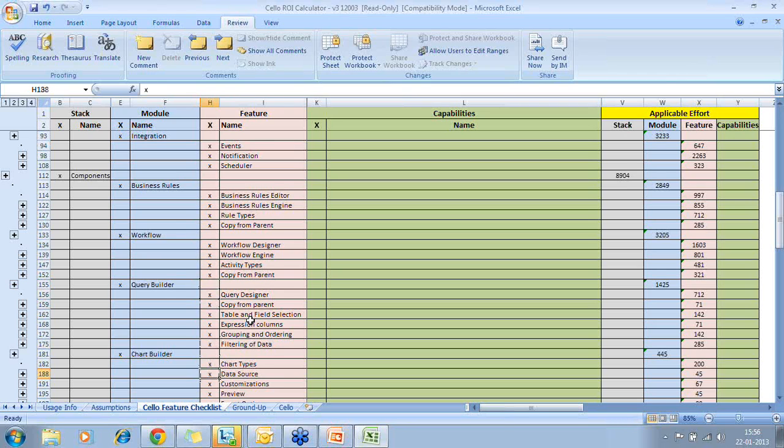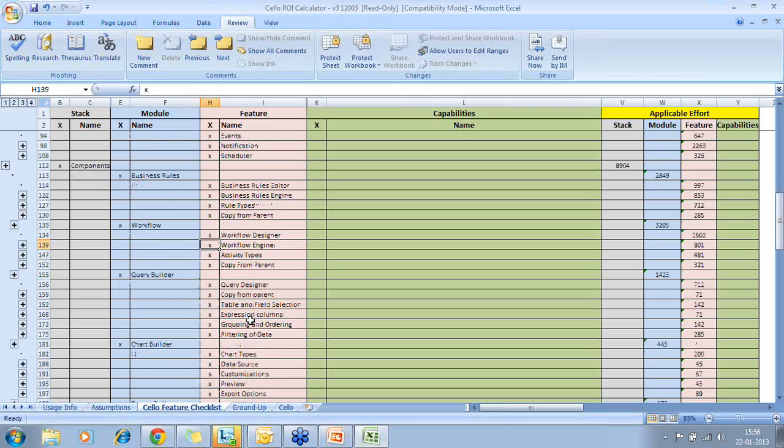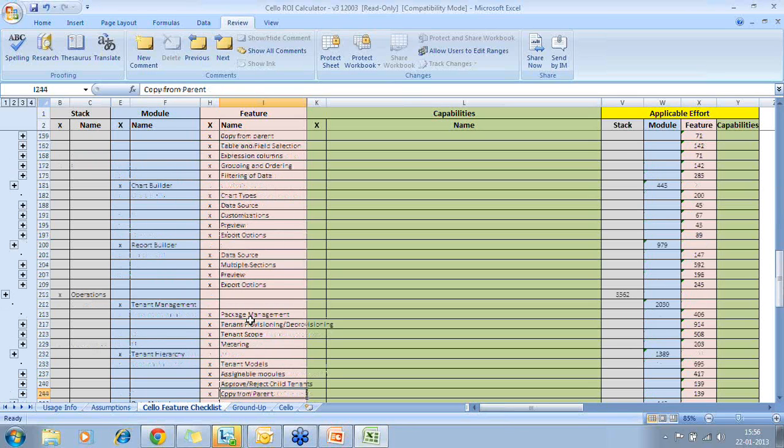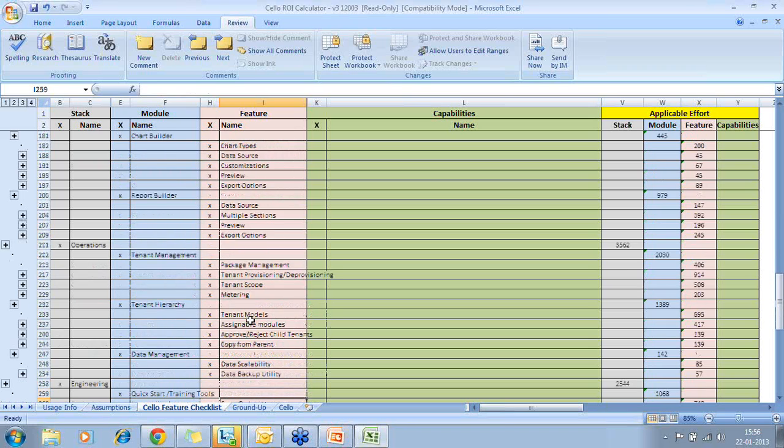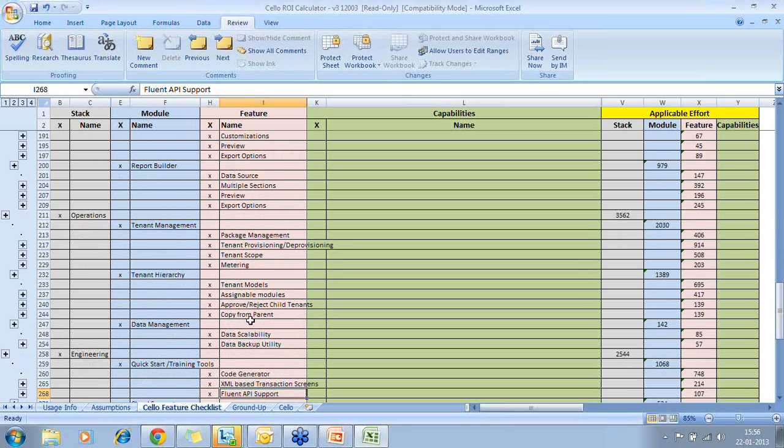Similarly, with workflow, you will be able to define multiple workflows. Say it's an HR system and you want to define a leave management workflow. The leave management workflow can change from customer to customer, right? Or from scenario to scenario. Now, how do I define it dynamically? How do I make it operate dynamically? So again, a workflow designer comes into the picture. Similarly, the ad hoc query report builder, and operational modules like tenant management and tenant hierarchy, right? These are more specific to SaaS related projects, applications and products.